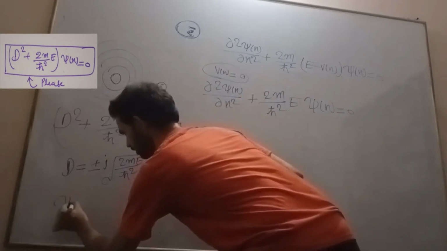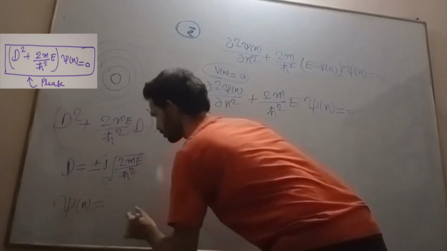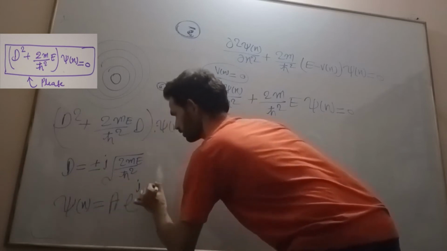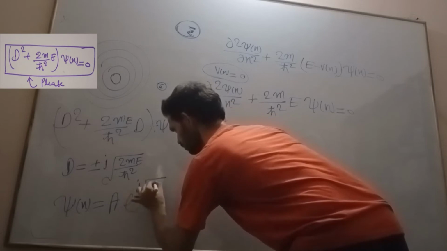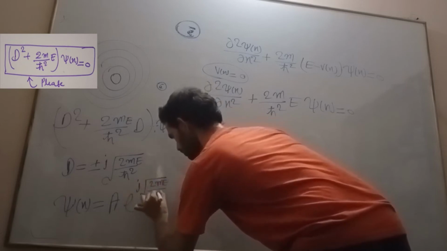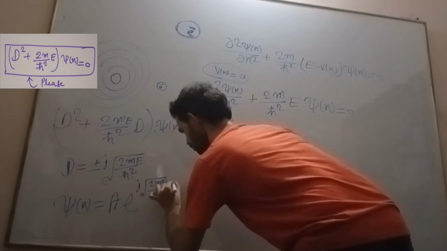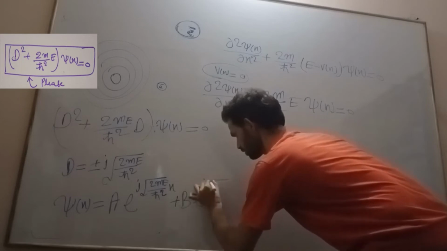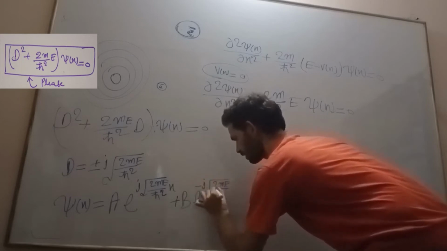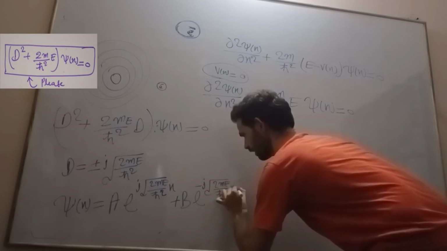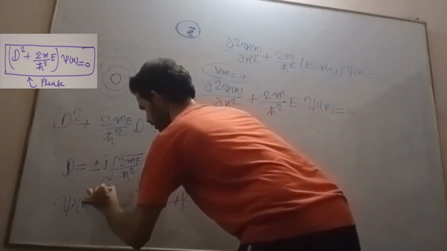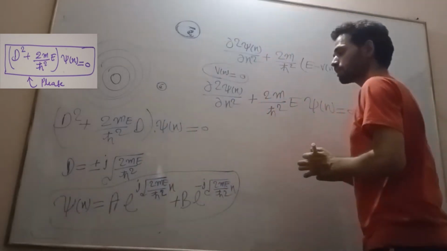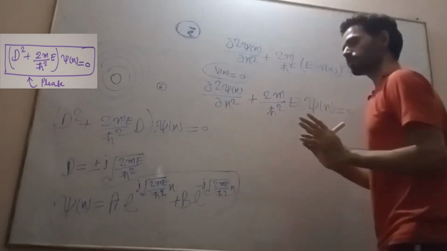Now from here we can write the wave function as A e^(j√(2mE/ħ²) x) plus B e^(−j√(2mE/ħ²) x). So this is our equation. This is the time independent equation. Now we will see the time dependent wave equation.